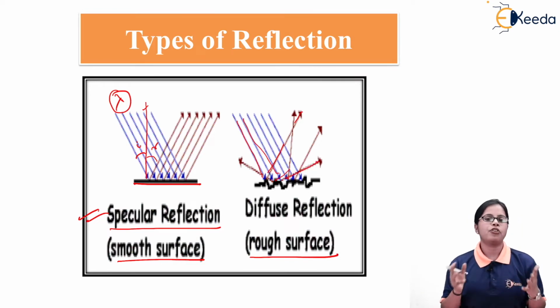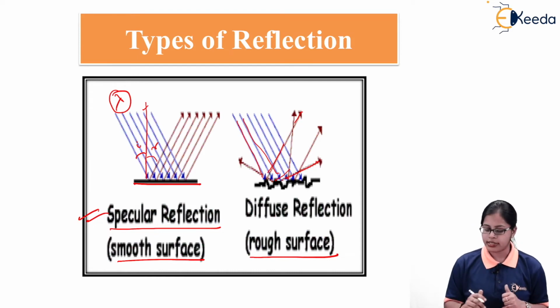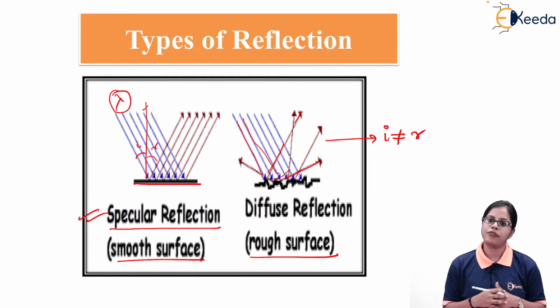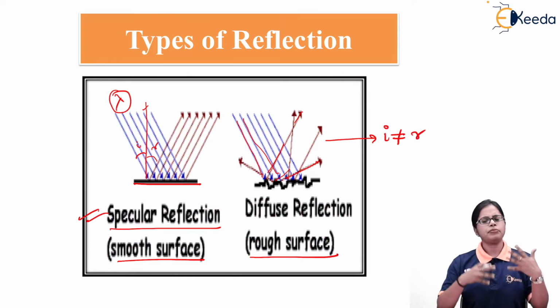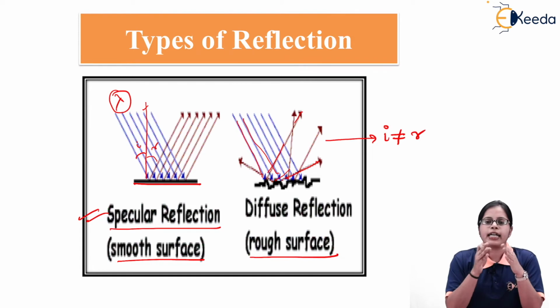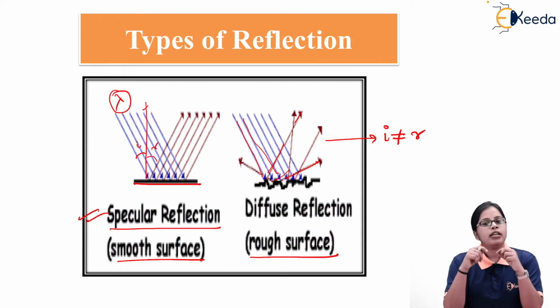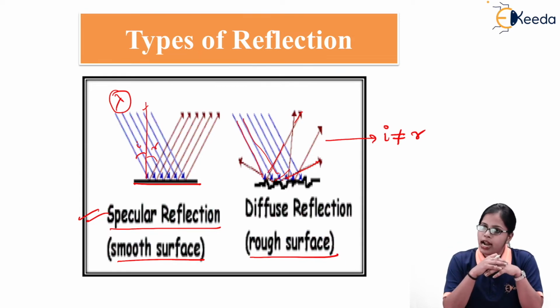That means you're not getting a proper reflection in this case. And obviously, as you can see, in this second reflection the angle of incidence is not equal to the angle of reflection, because the reflected rays are getting deviated in many different directions. So the angles are not the same. The reflection which occurs at a rough surface is considered to be diffuse reflection.